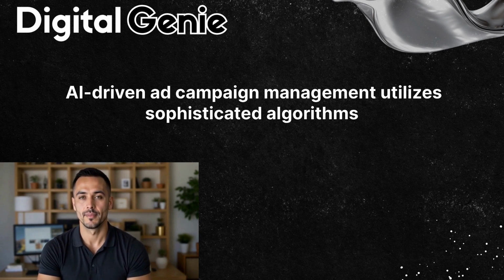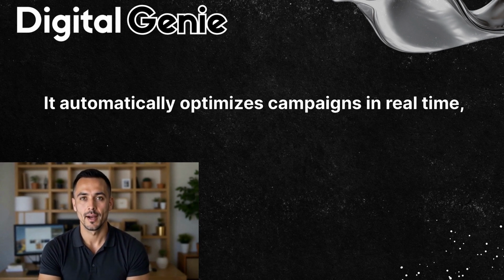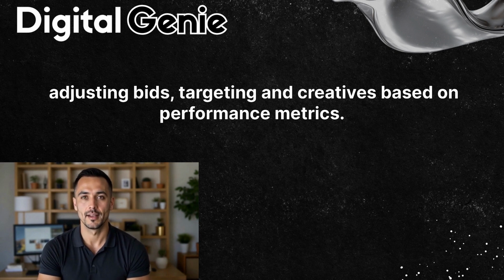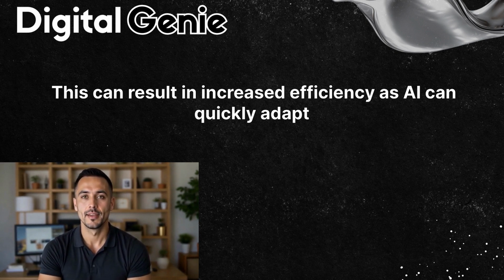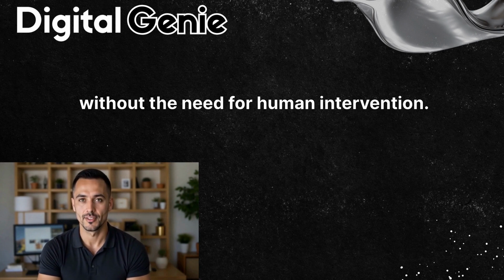business needs. AI driven ad campaign management utilizes sophisticated algorithms and machine learning to analyze vast amounts of data. It automatically optimizes campaigns in real time, adjusting bids, targeting, and creatives based on performance metrics. This can result in increased efficiency, as AI can quickly adapt to changes in consumer behavior and market trends without the need for human intervention.